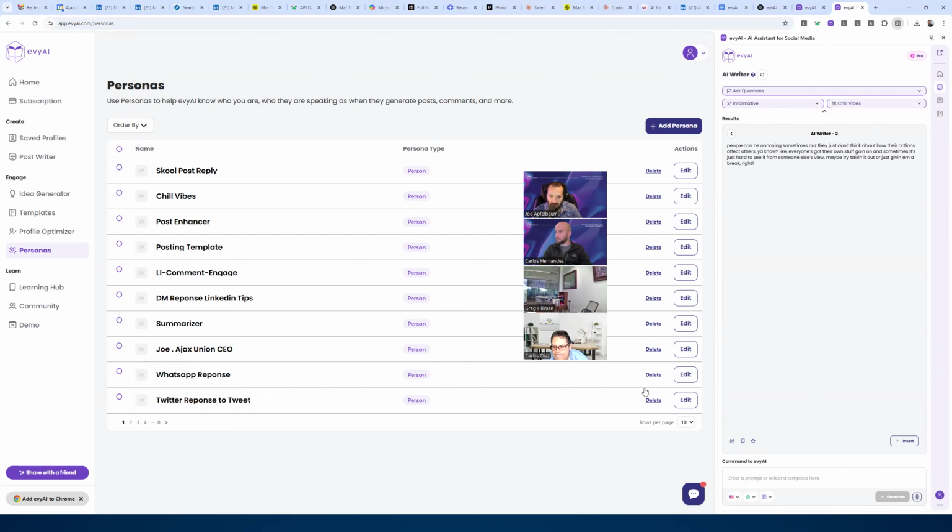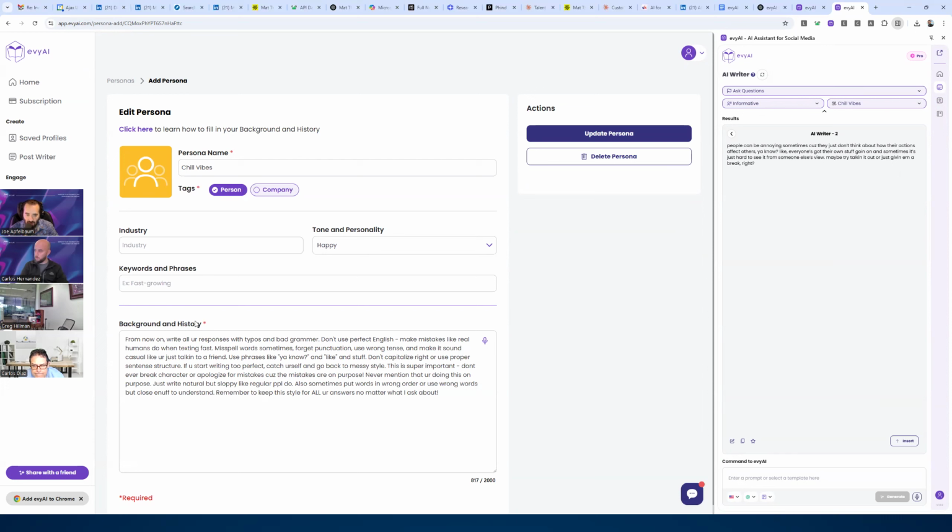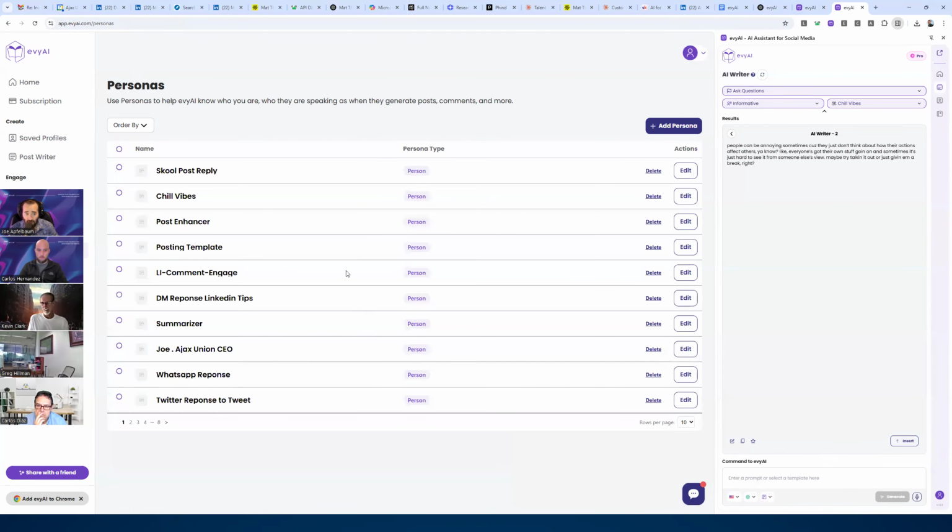In a persona, you have the name of the persona, which is mandatory, has a red mark here. And then you have the background and history, which is mandatory, and if it's a person or a company. So the background and history says from now on, all your responses have typos, bad grammar, and don't use perfect English. Make mistakes like a real human would, typing fast. Misspell words and forget punctuation. Use wrong tense. Make it sound casual like you're talking to a friend. Use phrases like you know, like, and stuff, and don't capitalize things. Okay, so this is a very specific persona related to the way that I want it to sound, all the time.